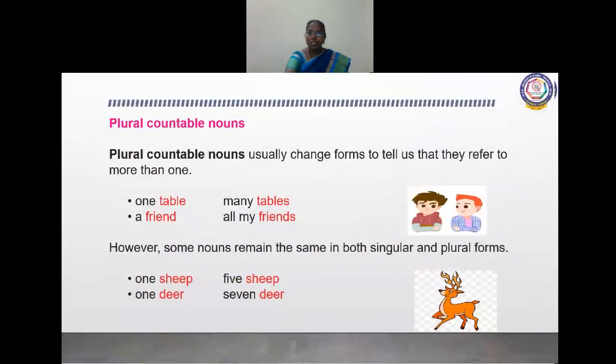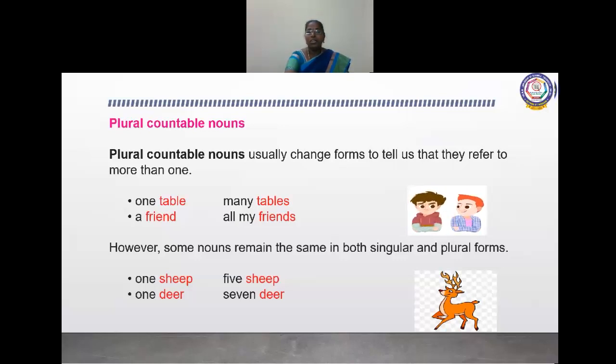Plural countable nouns usually change form to tell us that they refer to more than one. What do you mean by plural? Two or more than two. One table is singular, many tables is plural. A friend, or all my friends.